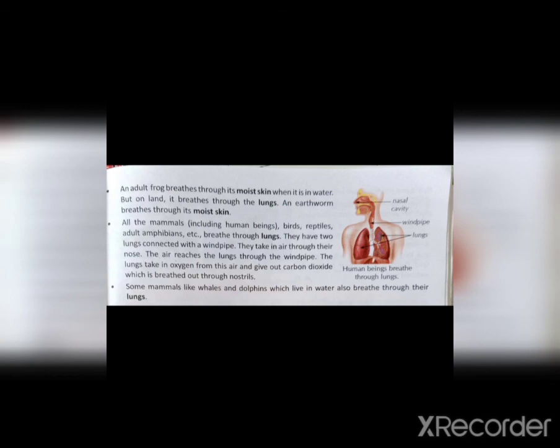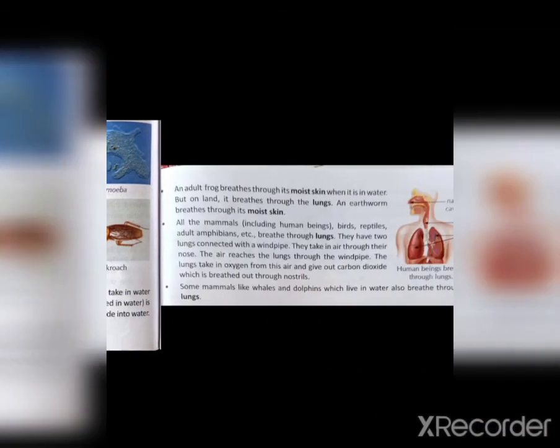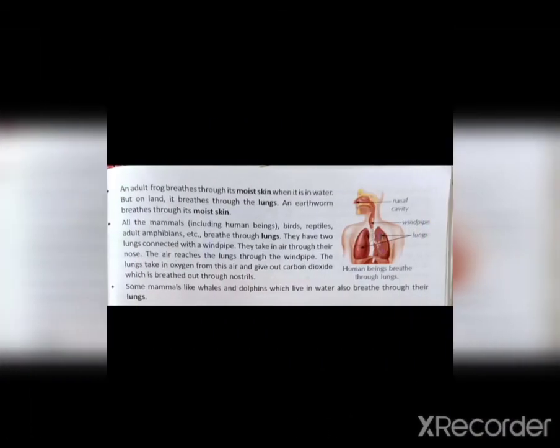So this was the topic, organs for breathing in different organisms. Some animals like whales and dolphins, which live in water, also breathe through their lungs. So this topic is covered.